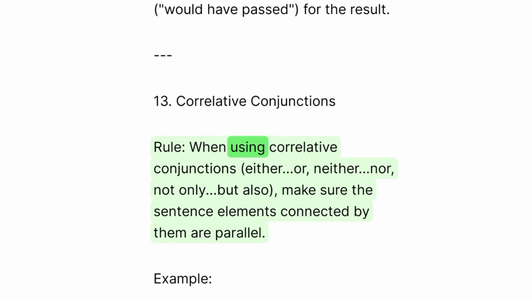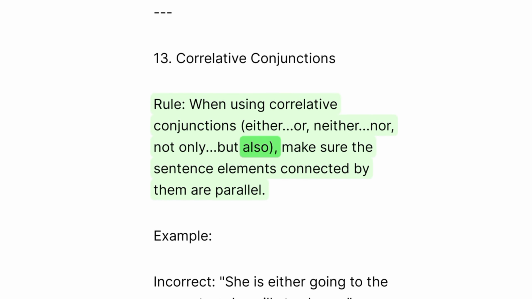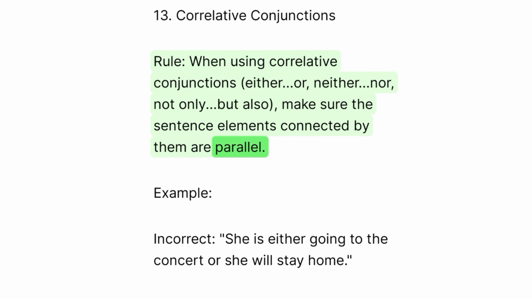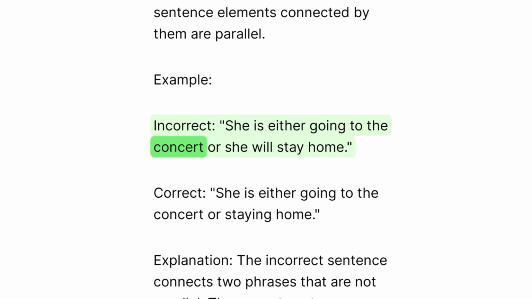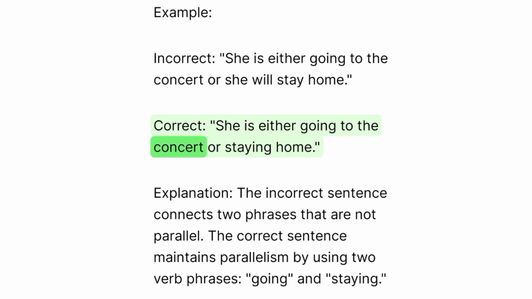13. Correlative conjunctions. Rule: when using correlative conjunctions, either or, neither nor, not only, but also, make sure the sentence elements connected by them are parallel. Example: incorrect. She is either going to the concert or she will stay home. Correct. She is either going to the concert or staying home.